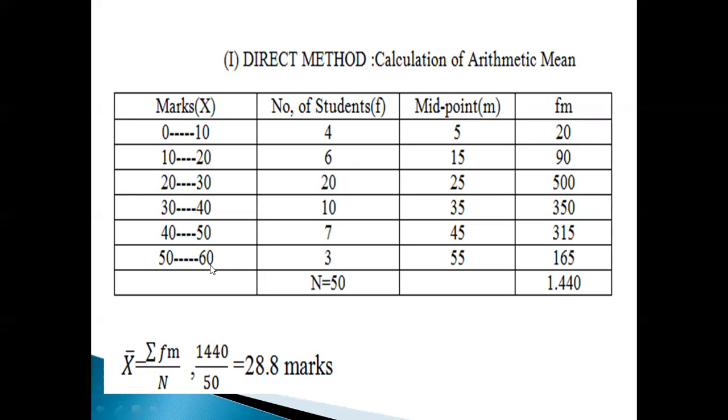It should not cross 60 also. So between these two terms, the answer should lie in the range, it should not cross. So this is under the direct method. This is a simple method also.